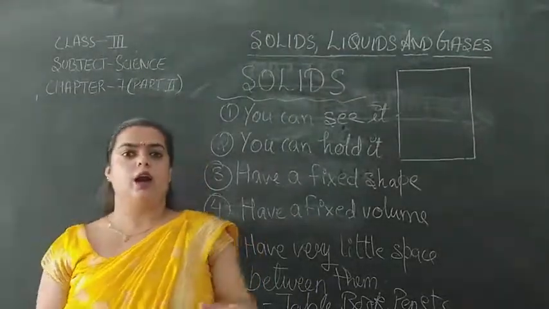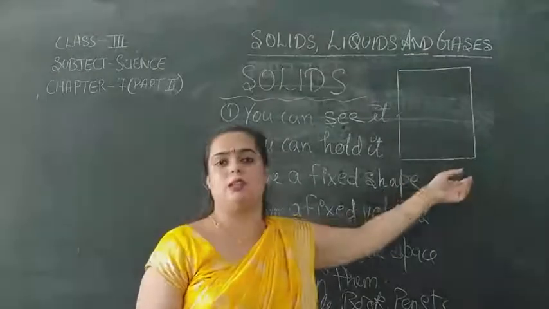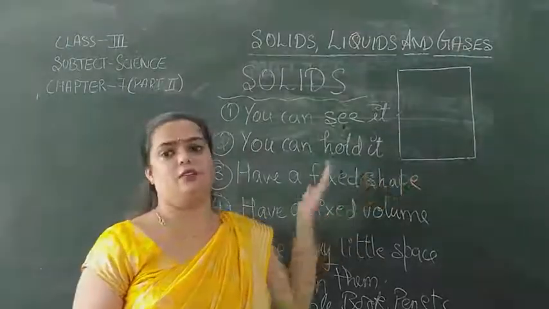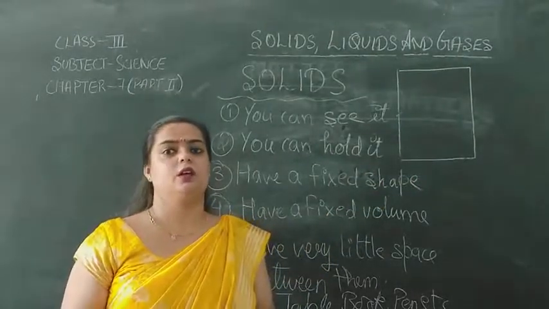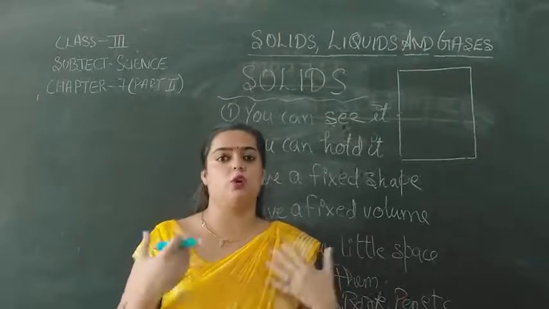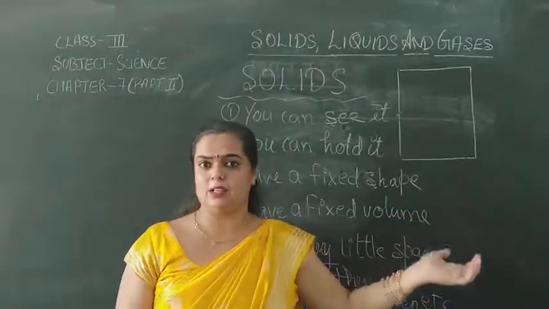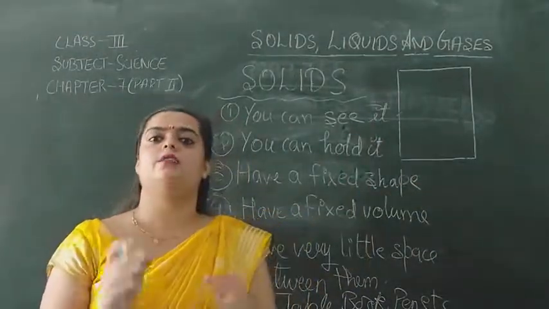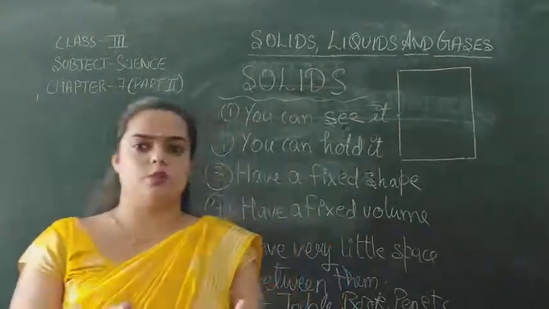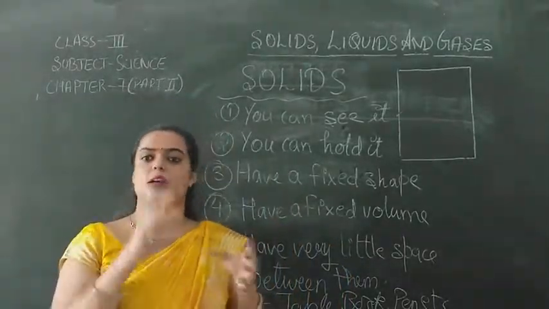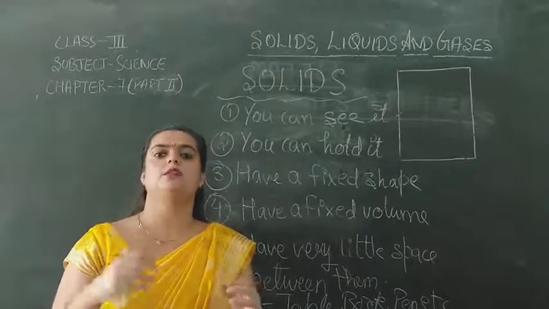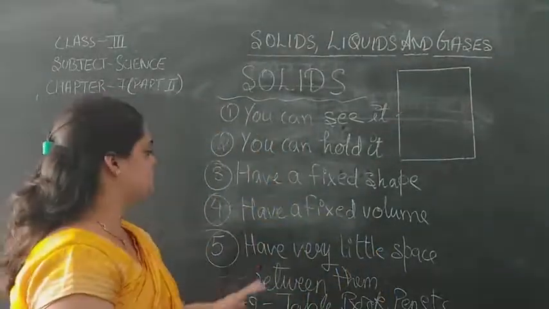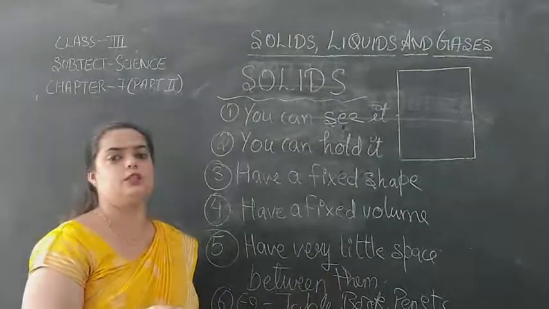First of all, I was able to make this outline because it is having a fixed shape. If this book was not having any fixed shape, I would not be able to draw this outline, right? So, solids have fixed shape and then they have fixed volume. See, every object has some weight, right? And their weight is also fixed. Okay? They have certain mass, they have certain volume. Okay? They have certain weight. Next is, have very little space between them.